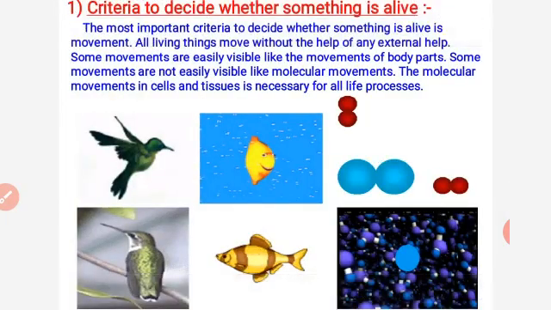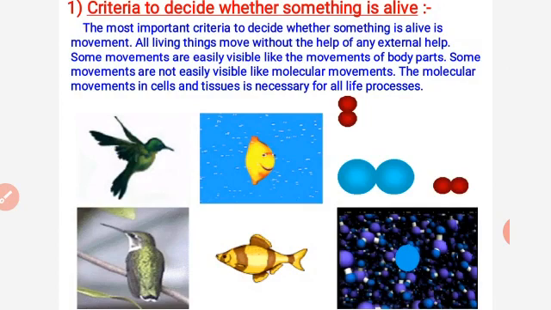first of all, what is the criteria which decides whether something is alive or dead. Now, the most important criteria to decide whether something is alive is movement. It means the things which can move on their own, we can say that is alive.